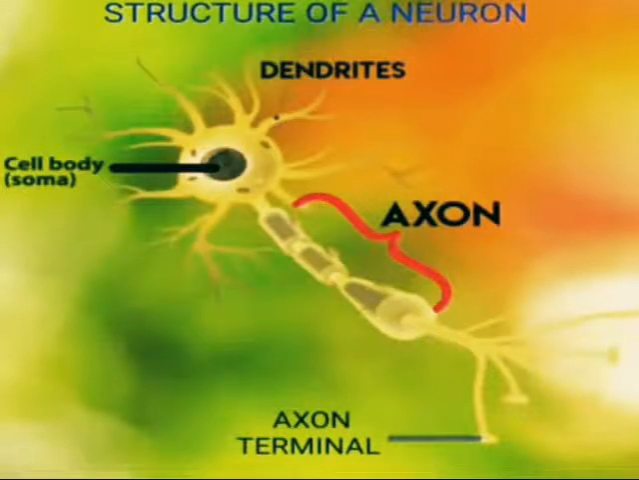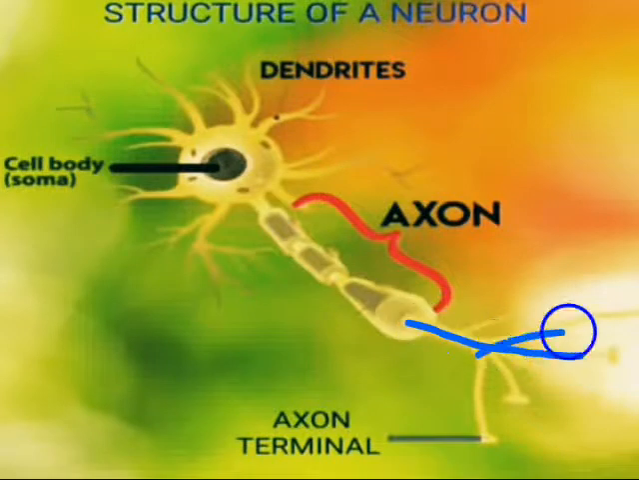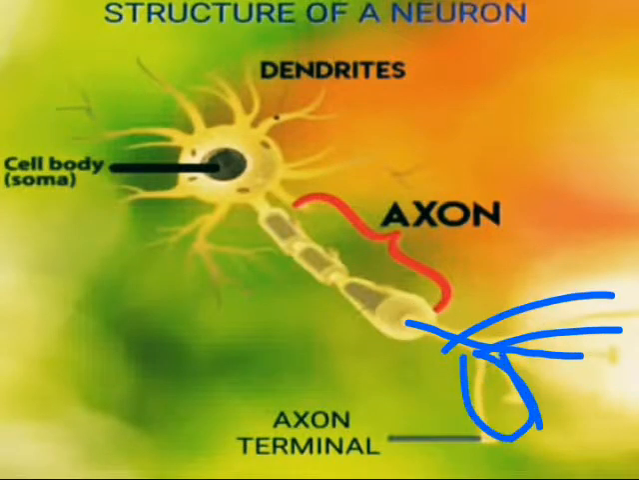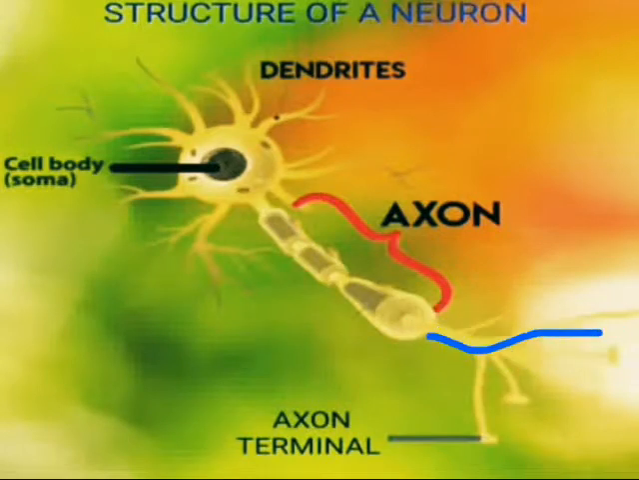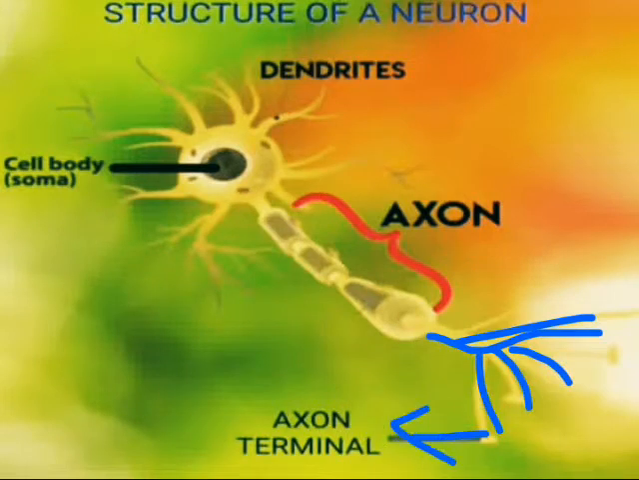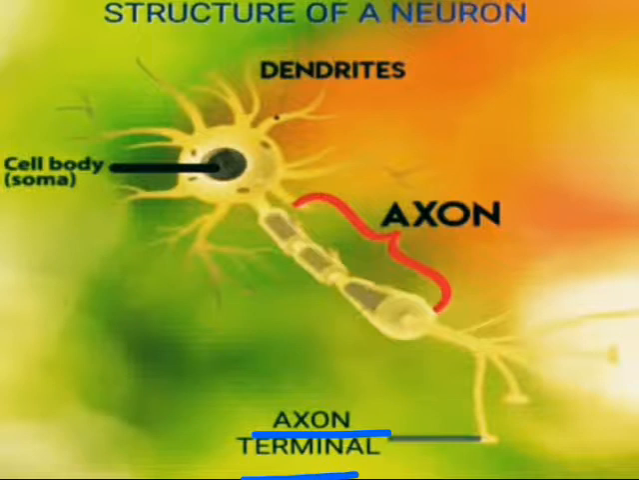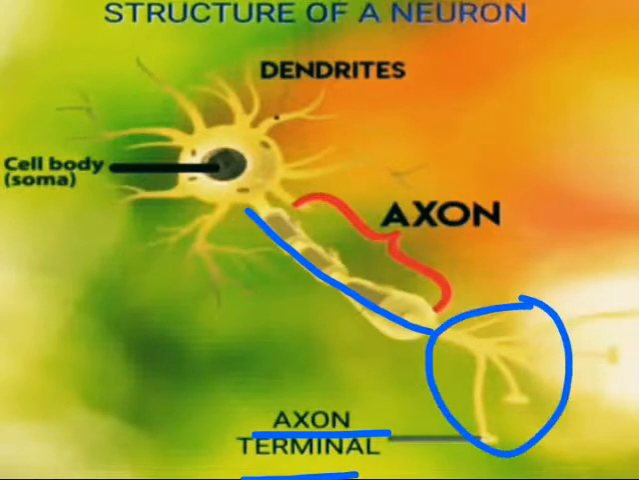And what is the axon terminal? As you can see, the last part of the neuron, the branch-like structure in the tail, is called the axon terminal, from which they terminate. Why is it named axon terminal? Because it is the terminal of the axon, or the ending of the axon. That's why it is known as the axon terminal.